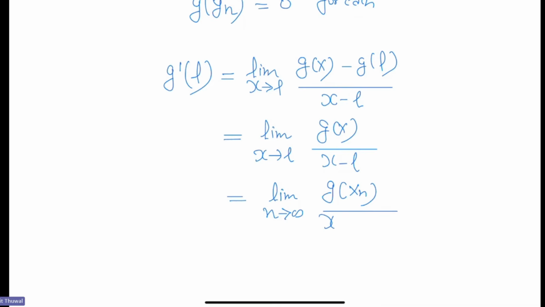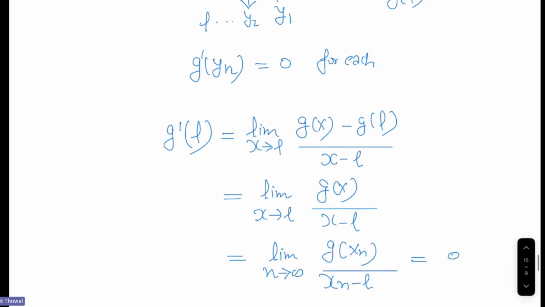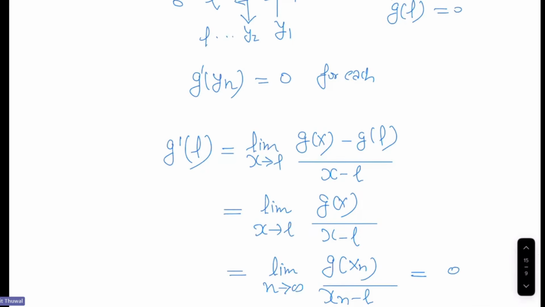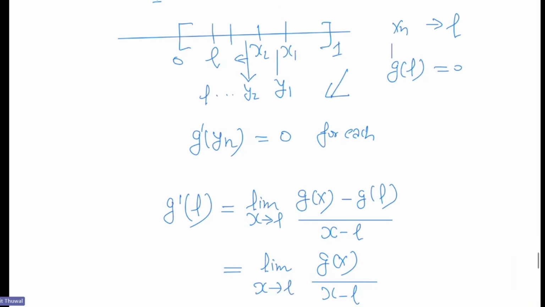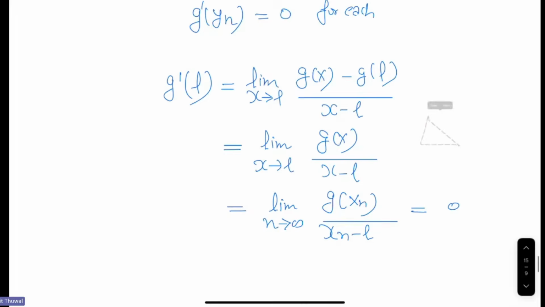So this comes out to be g(xn) over xn minus L. The xn are different from L, so this is well defined for each n, and g(xn) is 0 every time. So this is 0, which means g dash L is also 0. If g is continuously differentiable, you can also use Rolle's theorem to conclude that g dash L is 0. Otherwise, we can directly do it by the definition of differentiability.